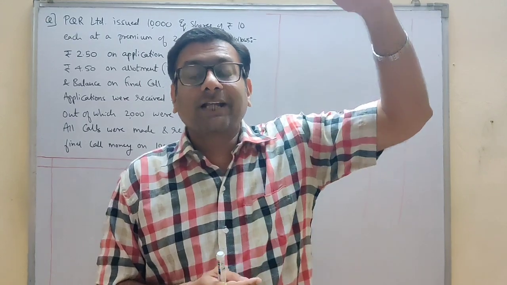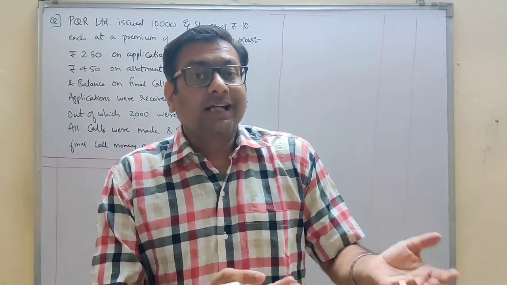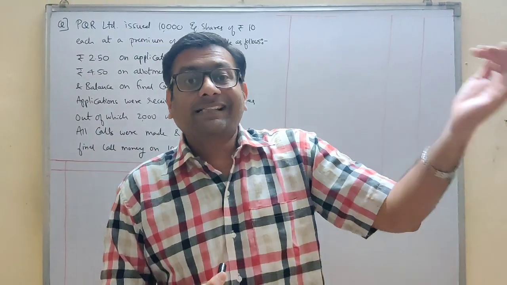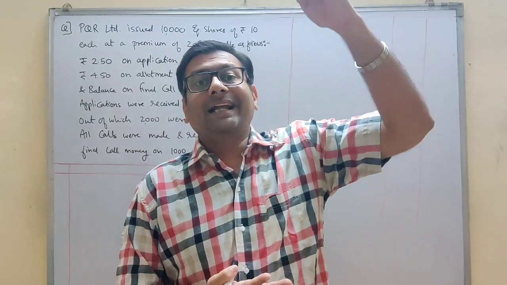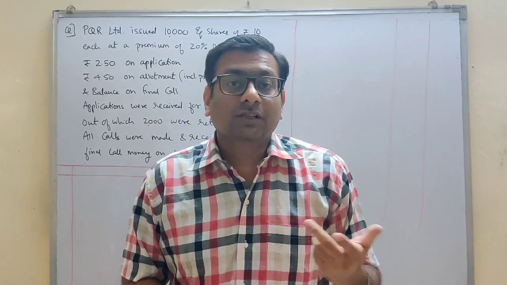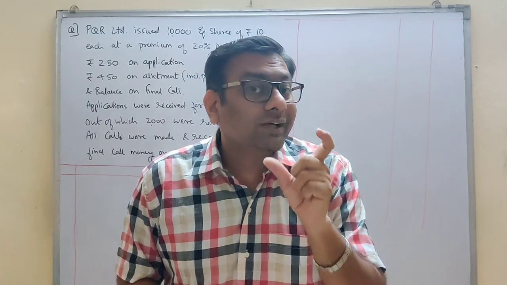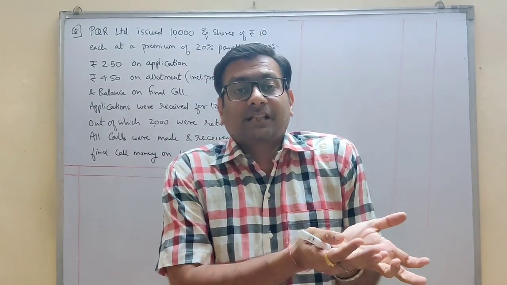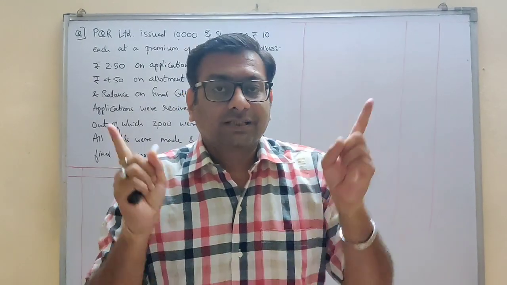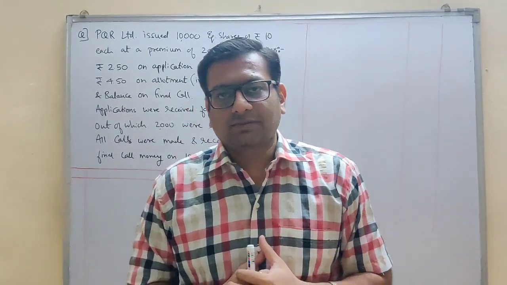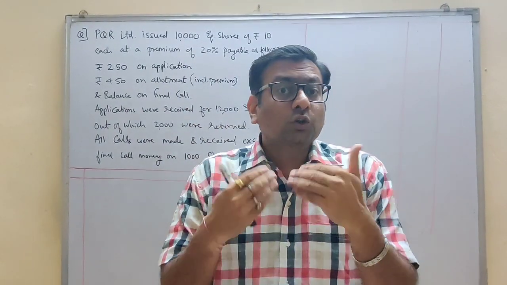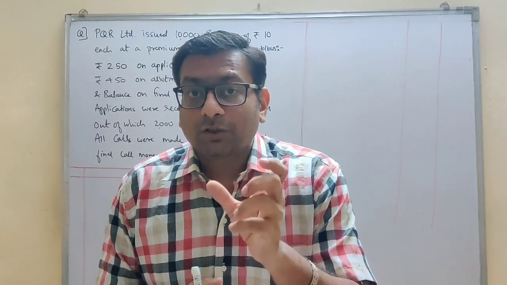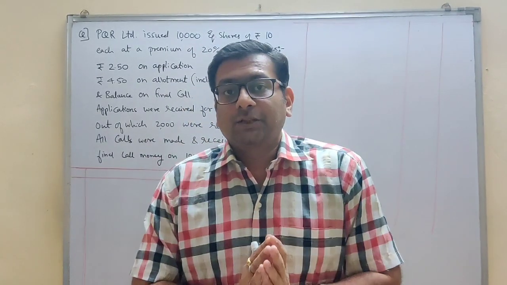So it is more than what is offered. We offered 1 lakh shares, we received applications for 1,20,000 shares. So students, how many shares are extra? 20,000 shares we have received extra applications. This is called oversubscription. Now, what to do with this extra number of shares? The problem I will tell you.